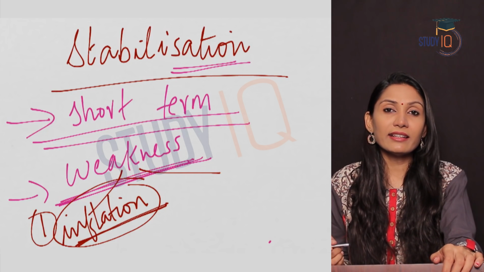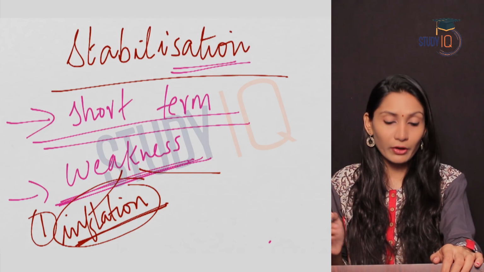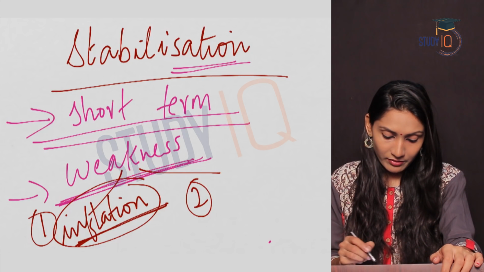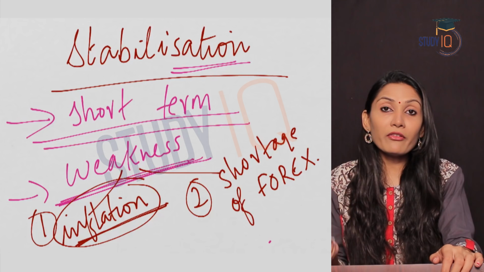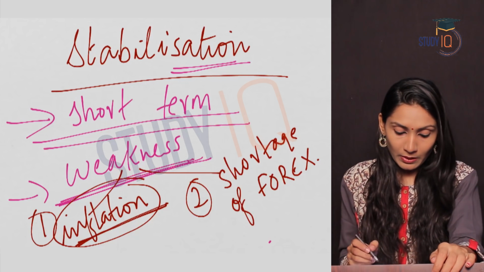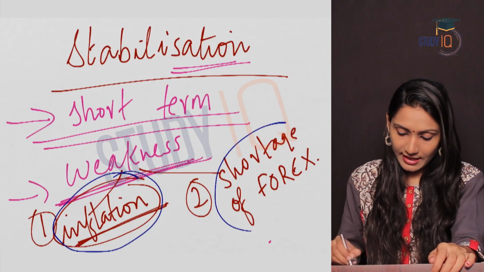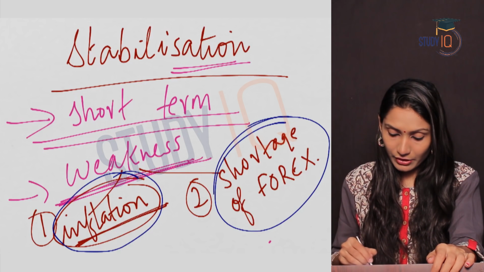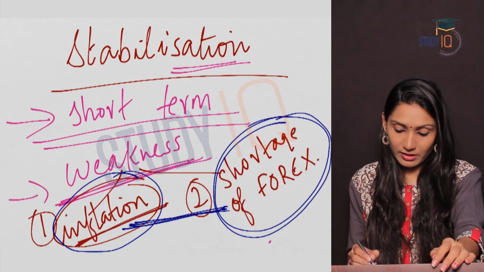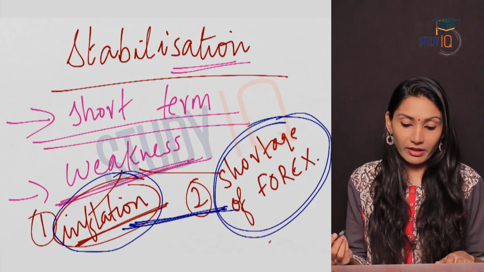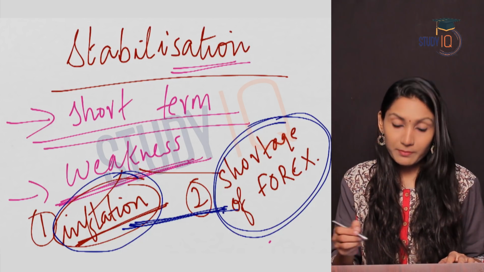And secondly, we said that we had a huge shortage of forex reserves. So the second weakness was shortage of forex. So the aim of stabilization policies was to rectify these two mistakes, that is inflation control and shortage of forex. These two should be regulated. So this was the aim or purpose of the stabilization policy.